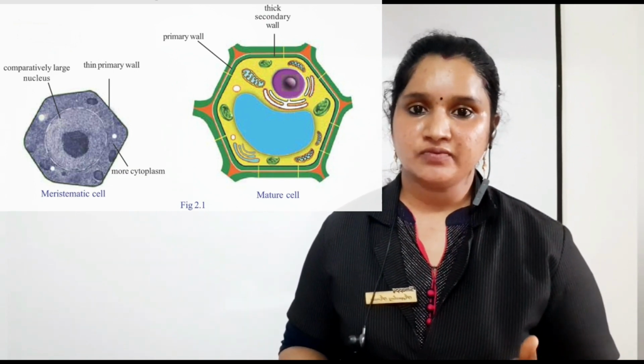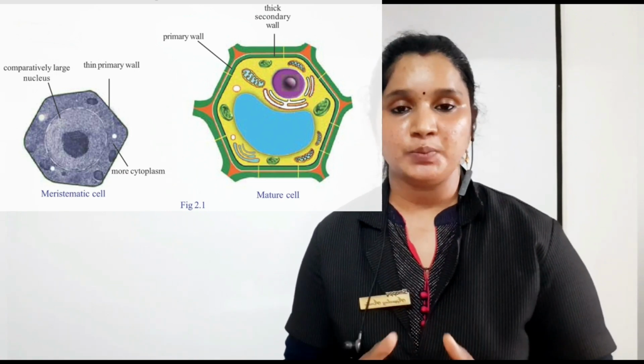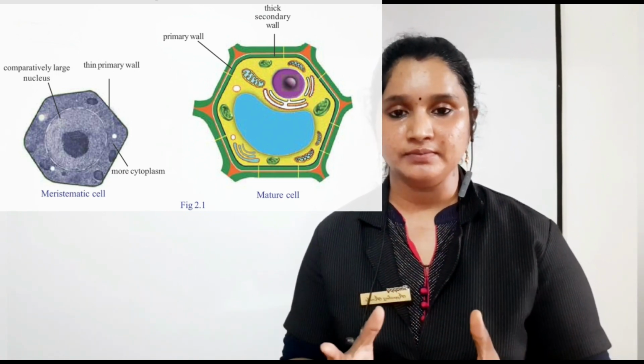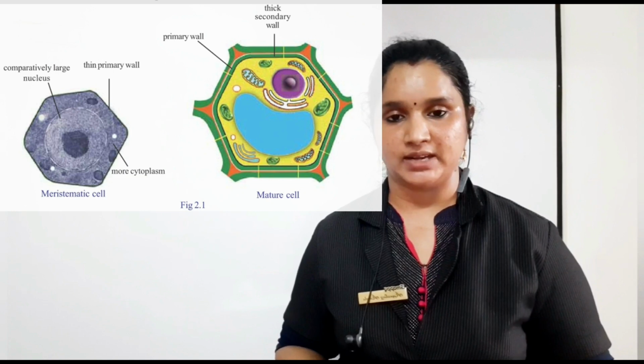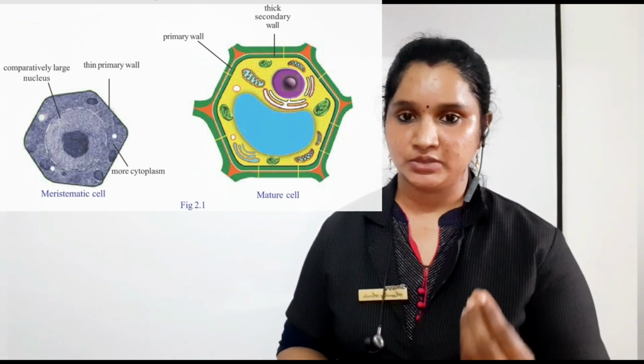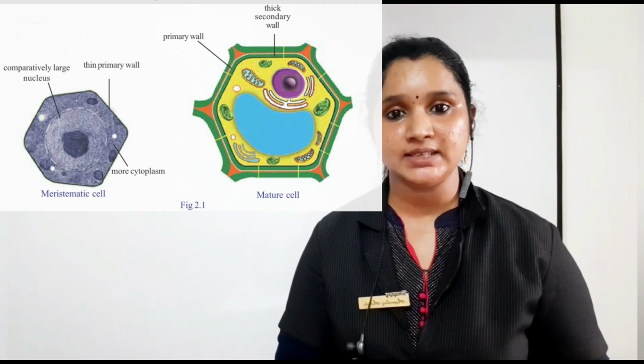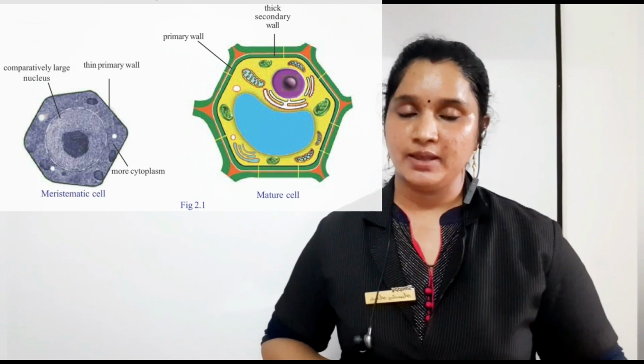This watery nature is because of the cytoplasm, more cytoplasm present in the meristematic cell. Whereas in a mature cell, if we break it, it will not be that much. That is because of the less cytoplasm present in the mature cell.